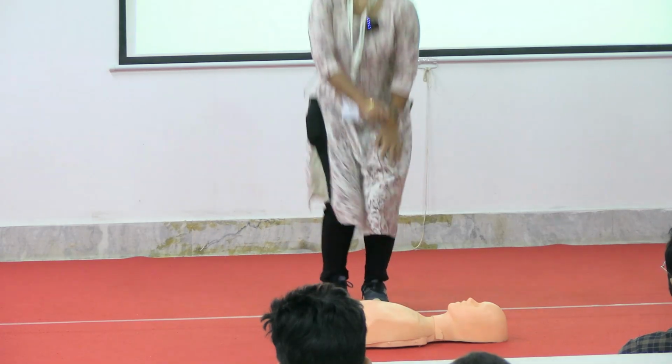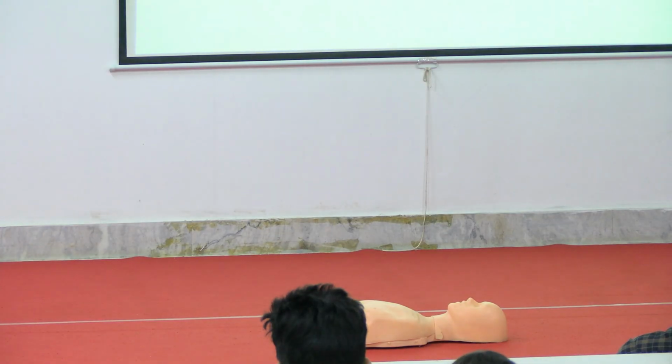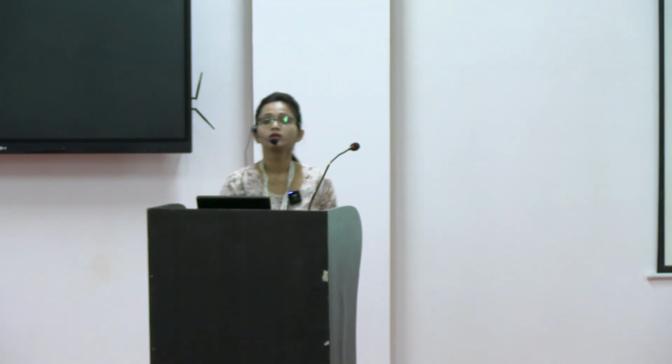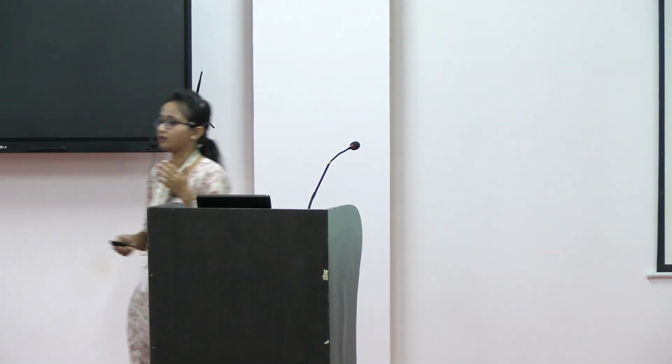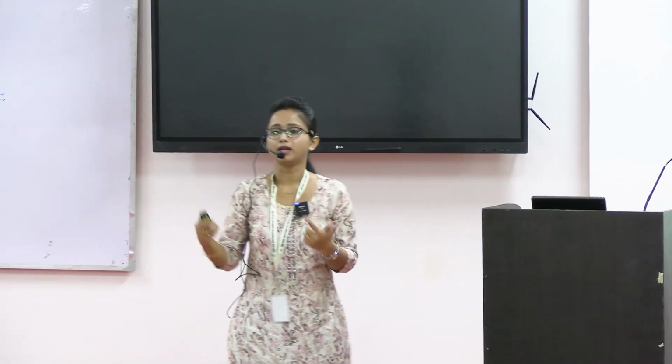Why should the rate not be more than 120? Anyone? Because if you increase the rate, the chest will not be able to recoil to its position. What is our main purpose? It is to circulate the blood.